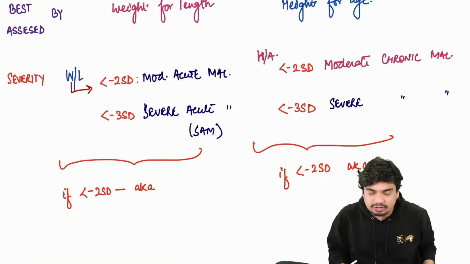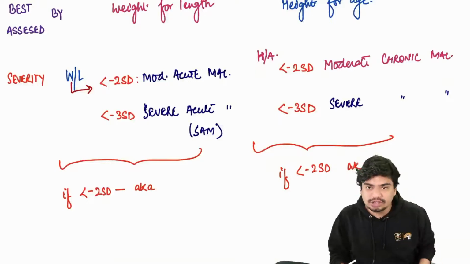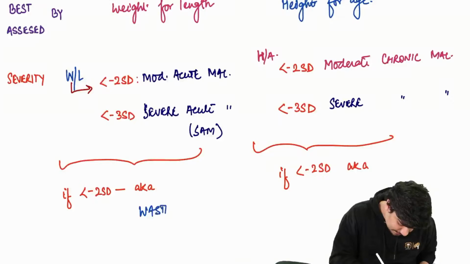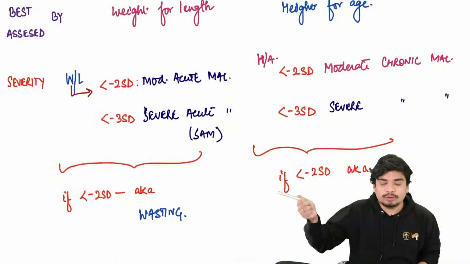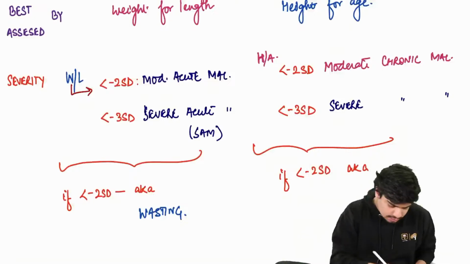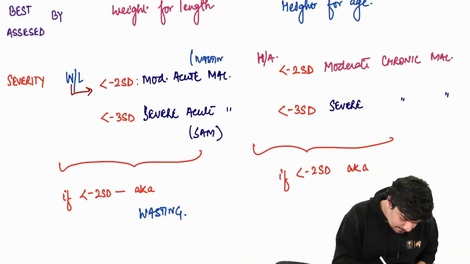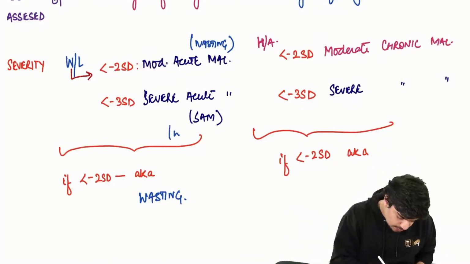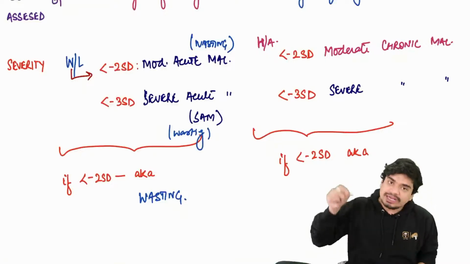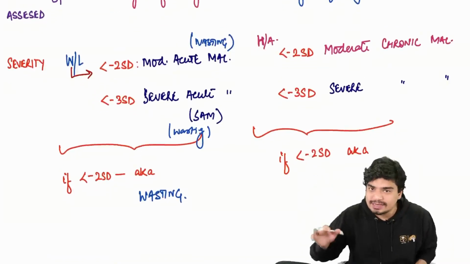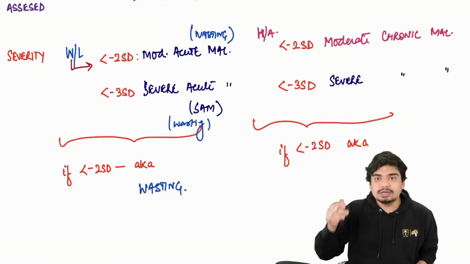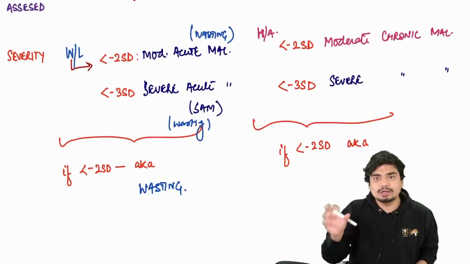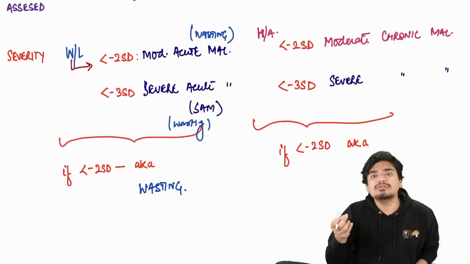Now always remember that for acute malnutrition, whenever this weight for length falls below -2, another term for acute malnutrition is wasting. So moderate acute malnutrition can also be called moderate wasting, and severe acute malnutrition can also be called severe wasting. So anytime weight for length is less than -2, it is called wasting. Less than -2, moderate wasting; further less than -3, severe wasting.